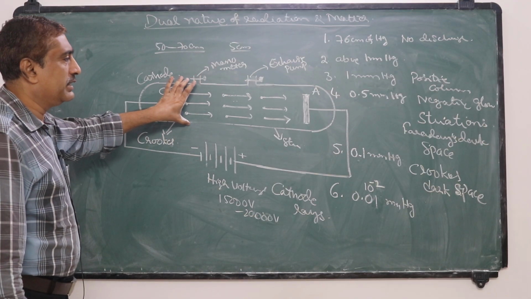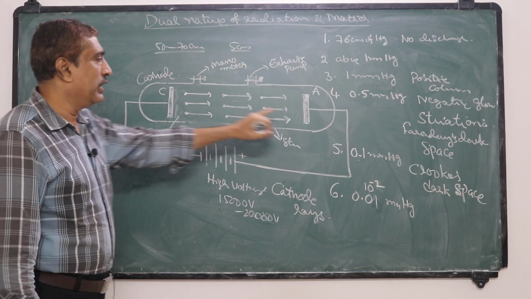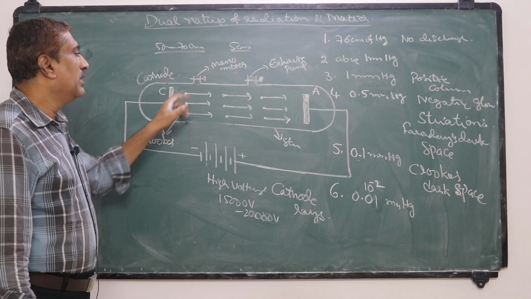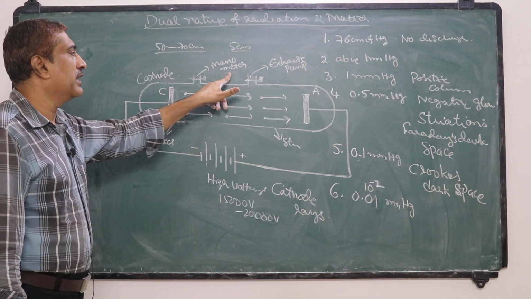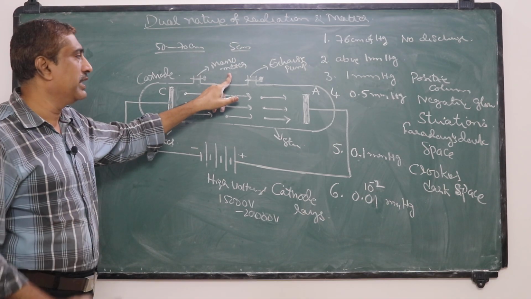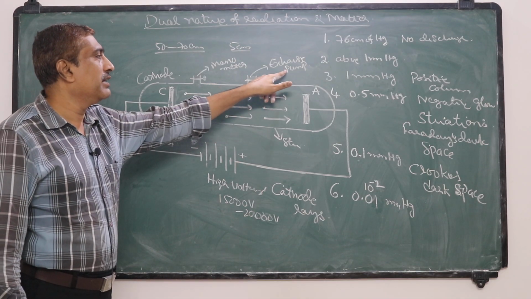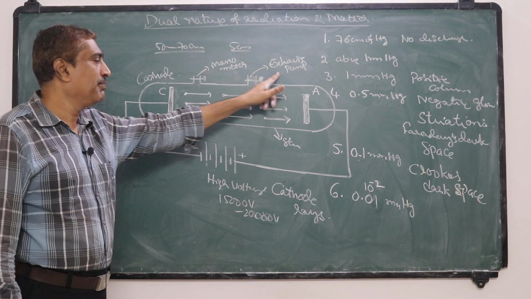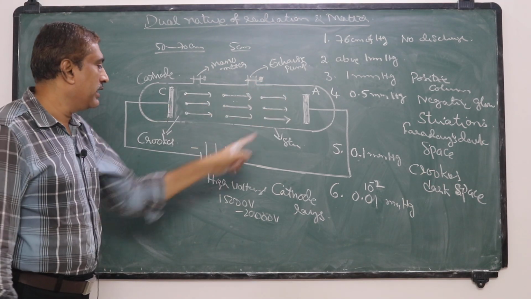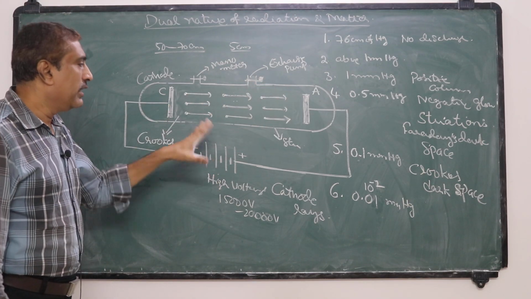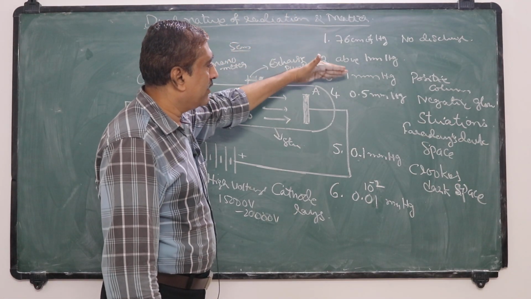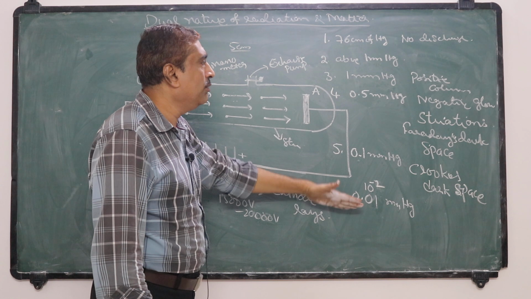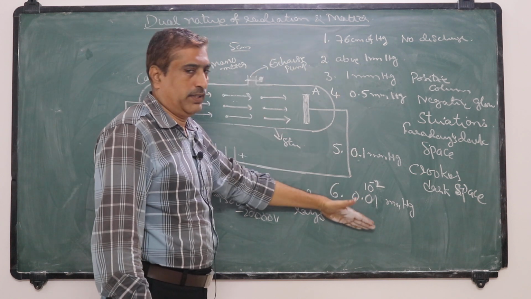A discharge tube is a glass tube provided with two electrodes, anode and cathode, and two openings. One is connected to a manometer to check the pressure of the gas, and to decrease the pressure of the gas there is an exhaust pump. The two electrodes are connected to a high voltage. By decreasing the pressure of the gas step by step inside this discharge tube, we observe the following phenomena.